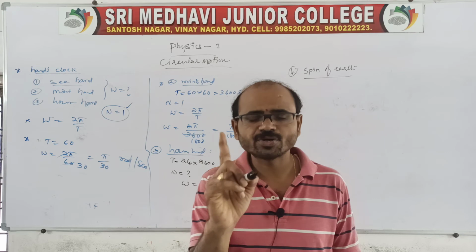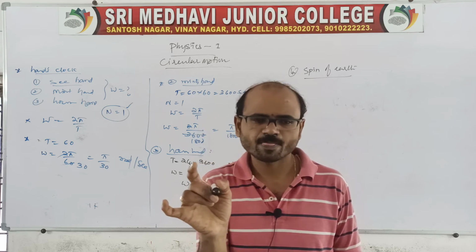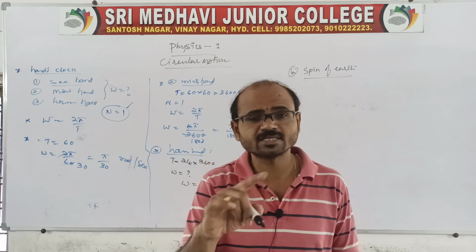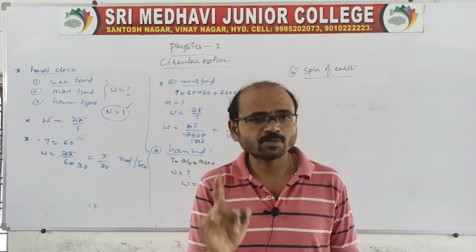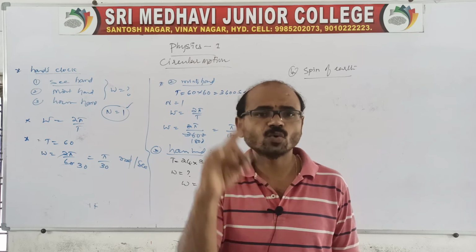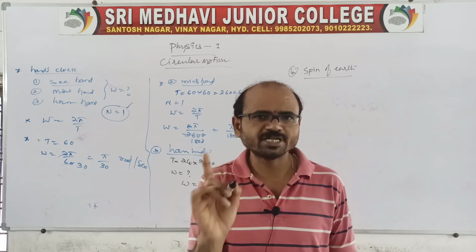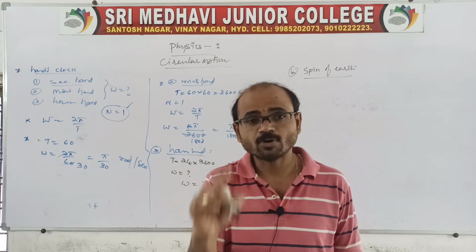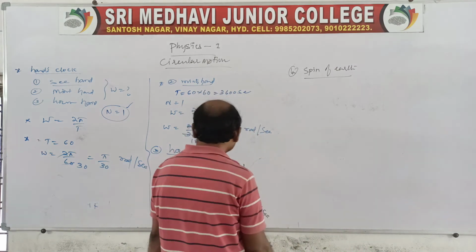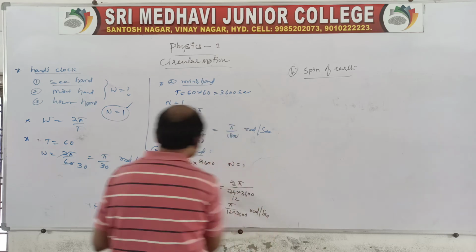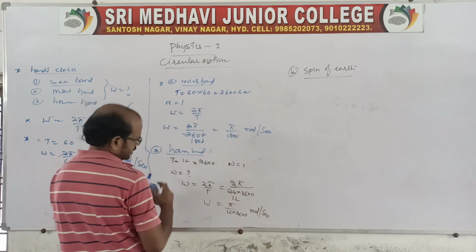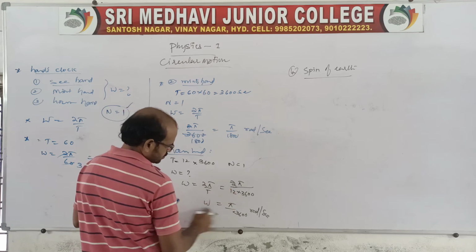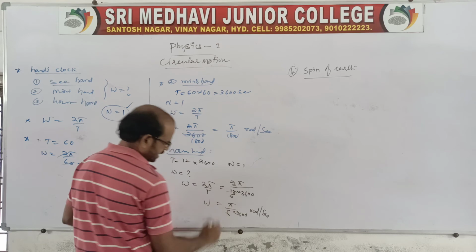For one rotation about its own axis it takes 24 hours.